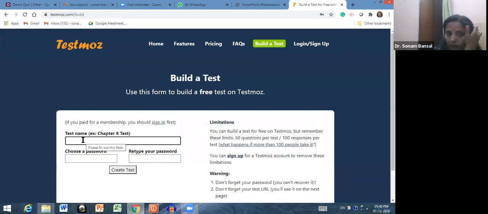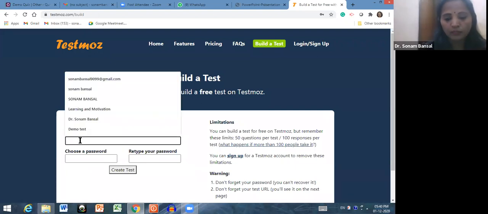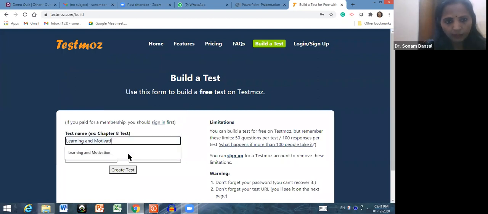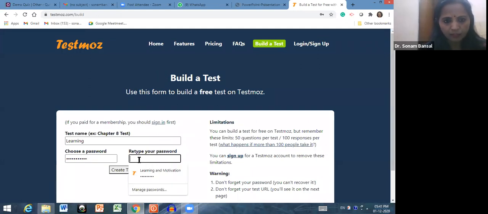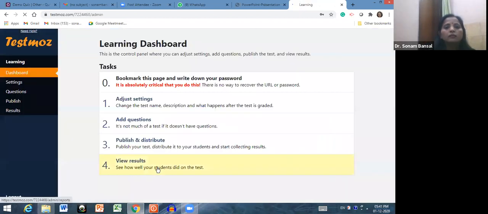You can write your test name here. So let me write my test name, learning. I'm writing only learning, and I'm choosing a particular password while creating that test. I'm retyping my password and click on create test. So if you want to create a new test, you can directly go to that particular site and build a test.